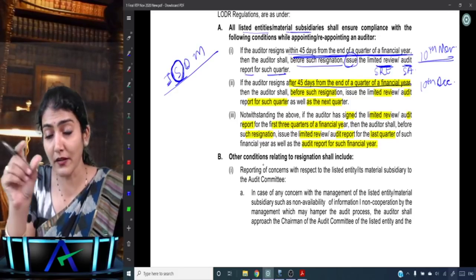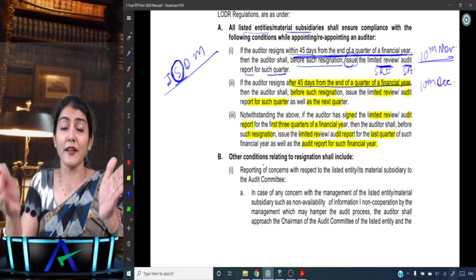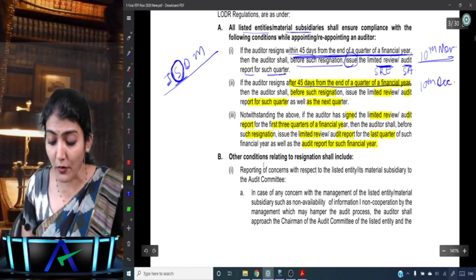So for the March quarter, limited review or audit report, and for the full year, 1st April to 31st of March, the audit report.